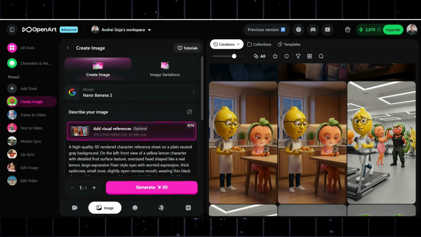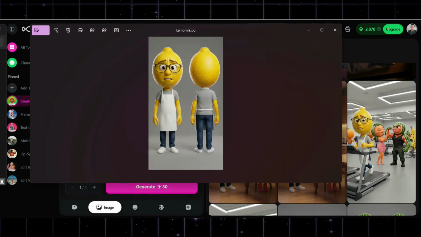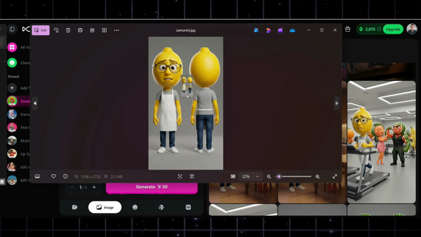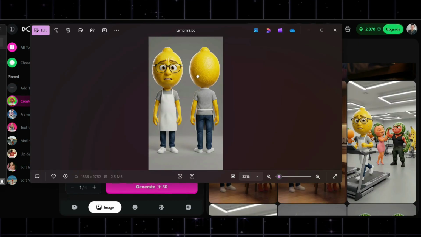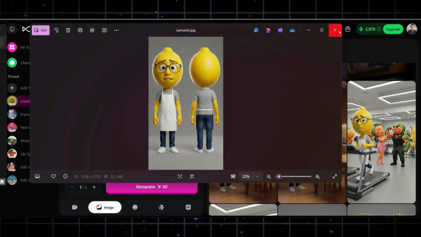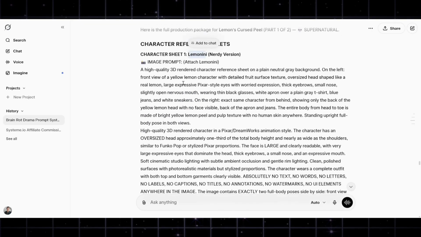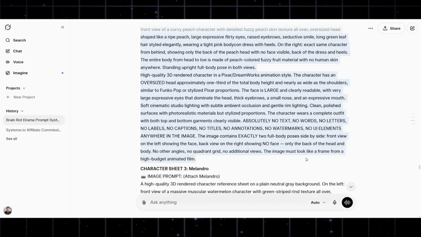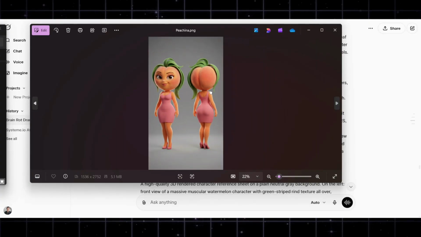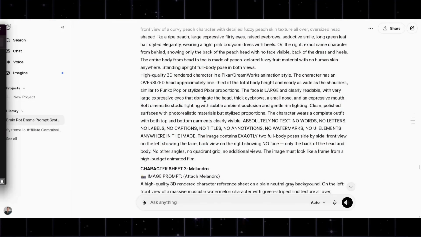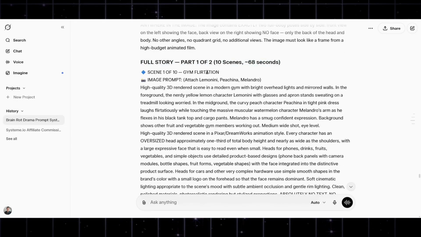Once you hit generate with Nano Banana 2, it's going to create the first character, called Lemonini. It creates the image from the front and from the back, so you get character consistency later on. And you do the same thing with the rest of the characters. For example, I created one with Pecina. There we have it, the peach from the front and from the back. You've got your characters, and after that you'll dive into the story, and this is very easy, guys.